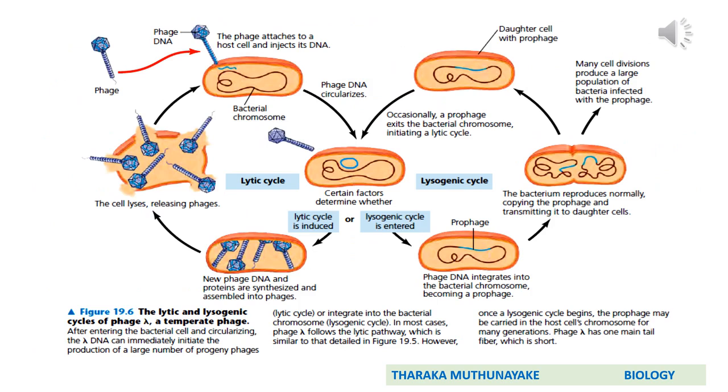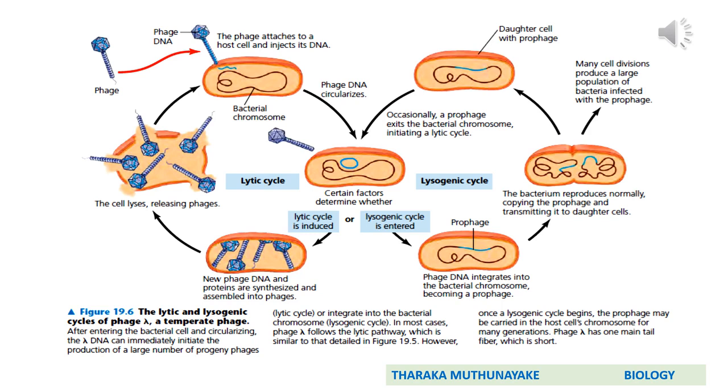Here we can discuss the lysogenic cycle. After penetration, viral DNA or RNA is found inside the host cell. Without lysing the host cell, this viral DNA is integrated into the bacterial DNA or bacterial chromosome. If the viral nucleic acid is RNA, first it should be reverse transcribed into DNA. Then that viral DNA is incorporated into the host DNA.